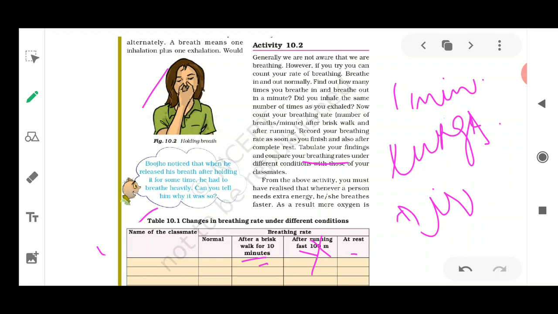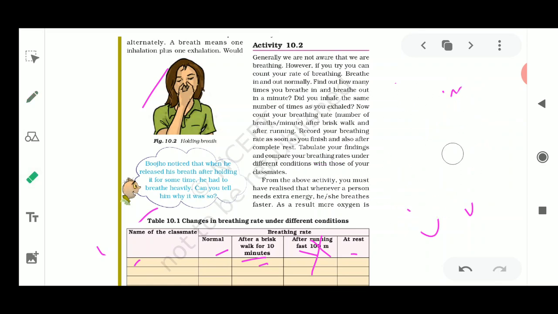You will write the name of your family member here, then you will take out the breathing rate here. Breathing rate means you need to count the number of breaths per minute. Just remember that for 1 minute you need to concentrate on your inhalation and exhalation and simply record it. So this activity is very easy, you just need to tabulate your findings.